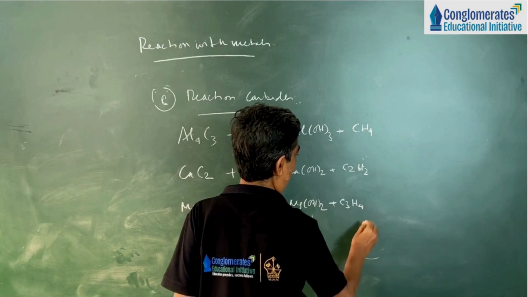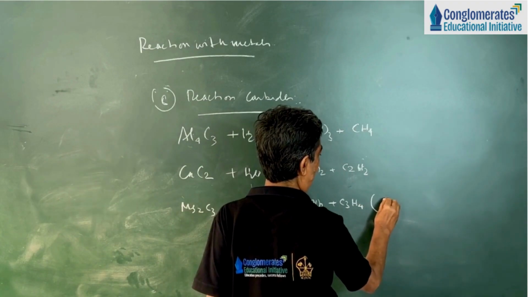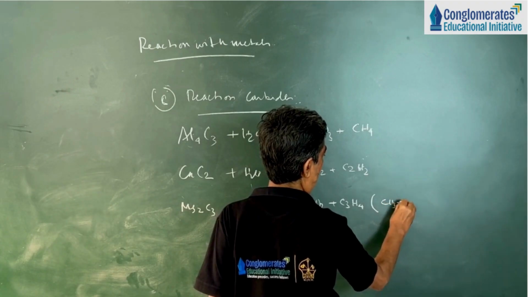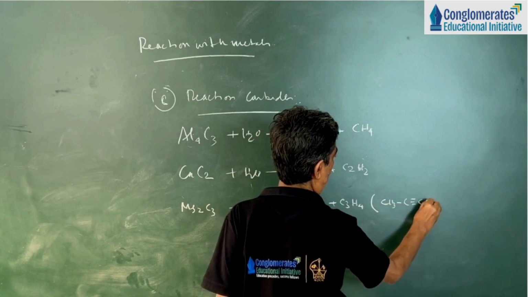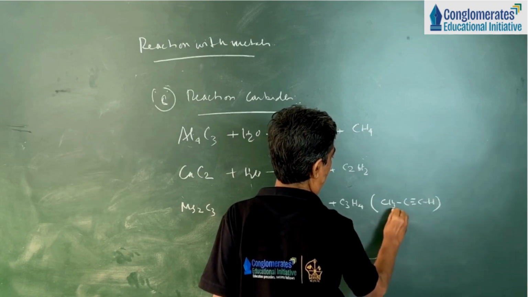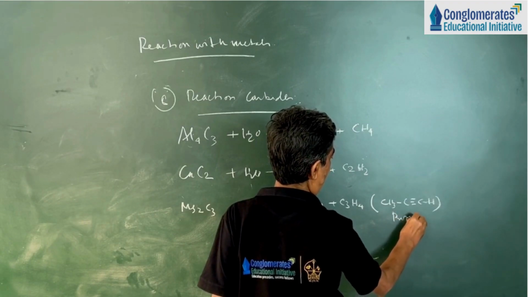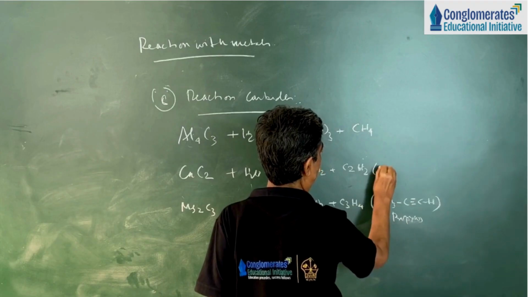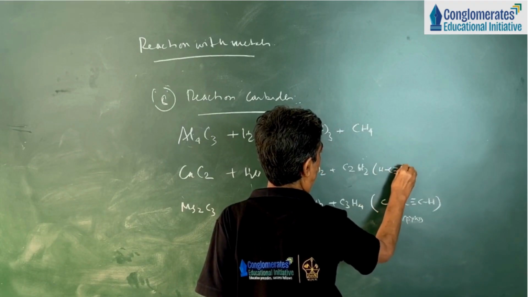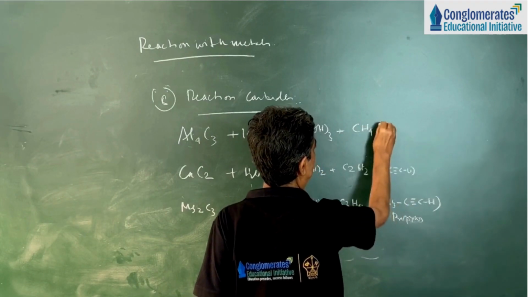That means propyne formula, this is called propyne. This is ethyne. This is methane.